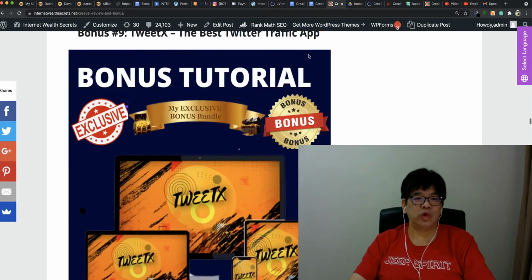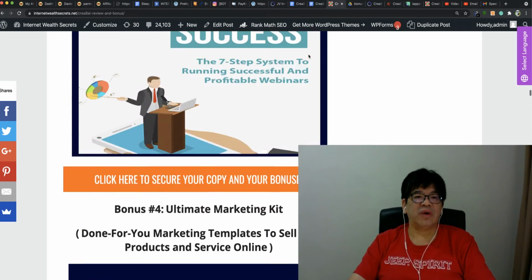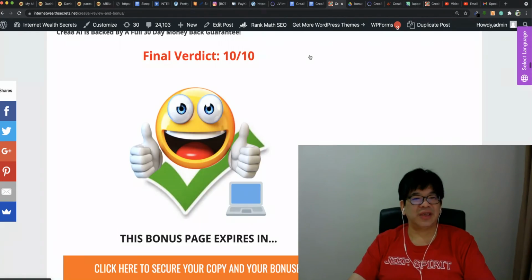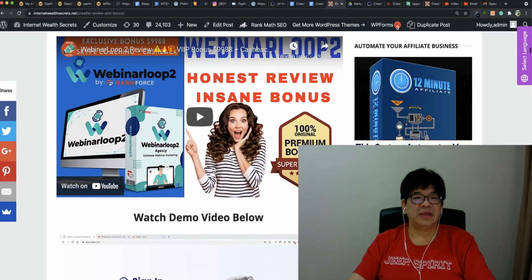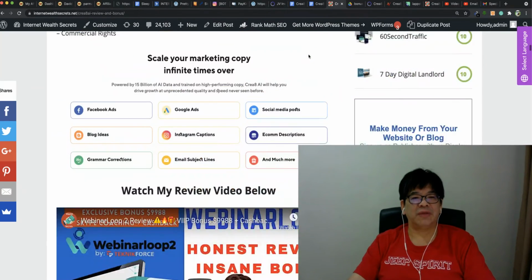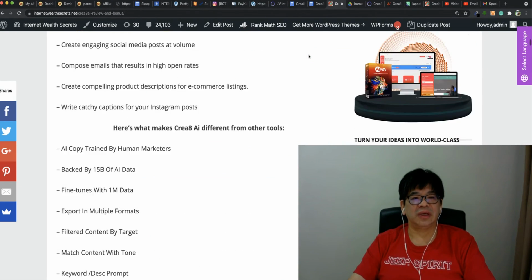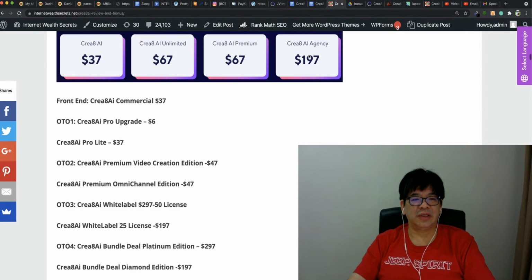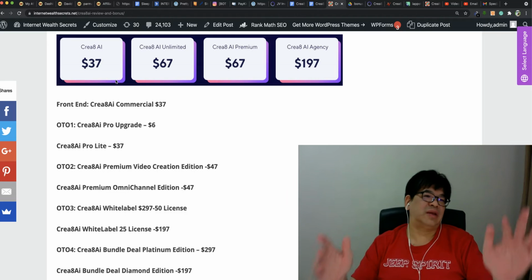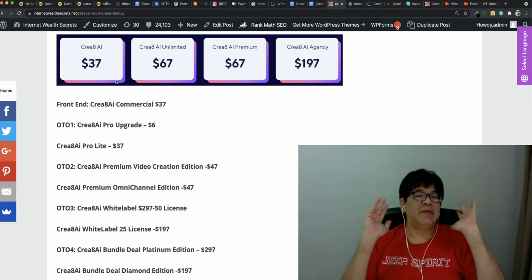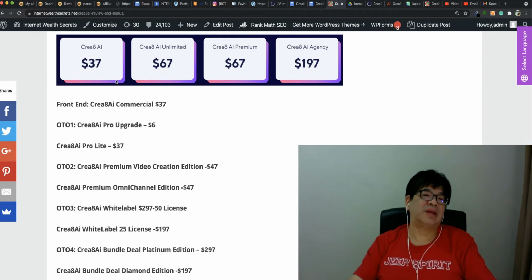Yeah, please also buy the front end together with the OTO. I can see the OTO itself is only 67, right? 37 and 67, you are able to get a full AI. Imagine how much money you can save.